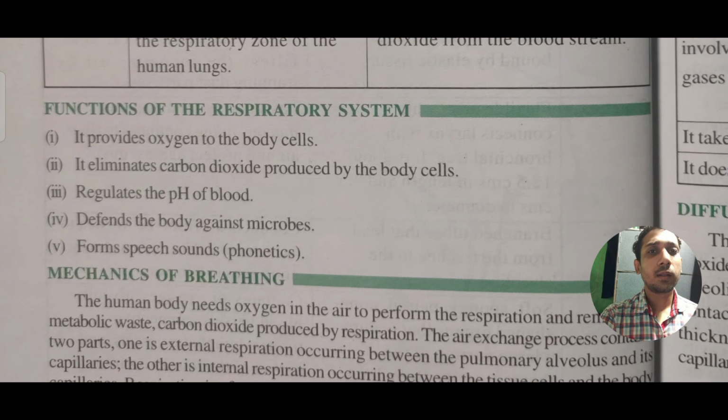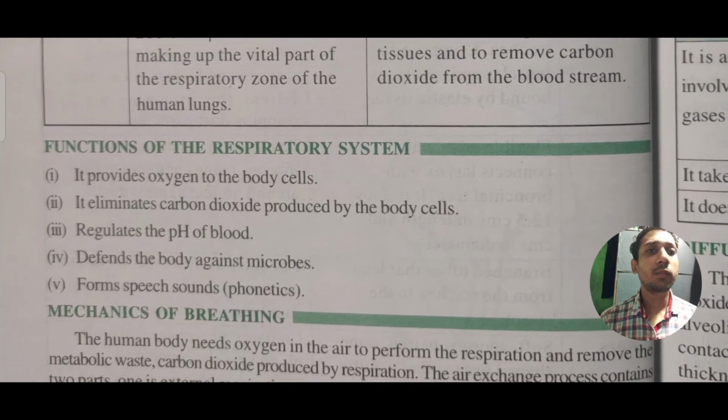Thereafter we can see that there are several functions of the respiratory system. So what are the functions? It provides oxygen to the blood cells, it eliminates carbon dioxide produced by the blood cells, and it also regulates the pH of the blood, and also defends the body against microbes, and forms speech sounds, that is the phonetics.